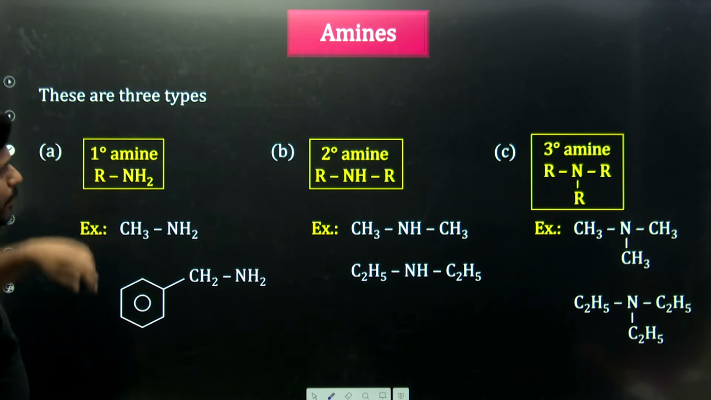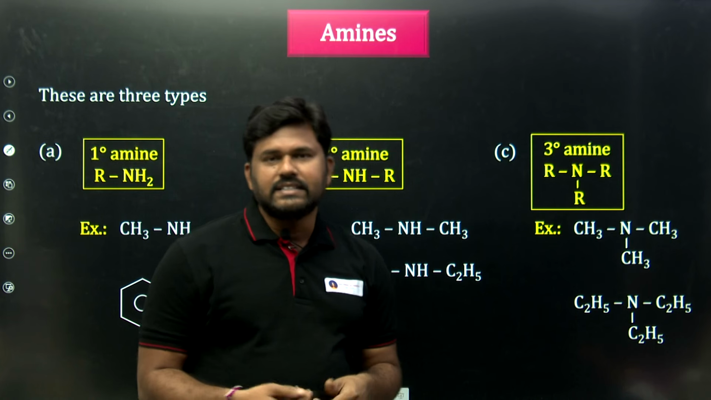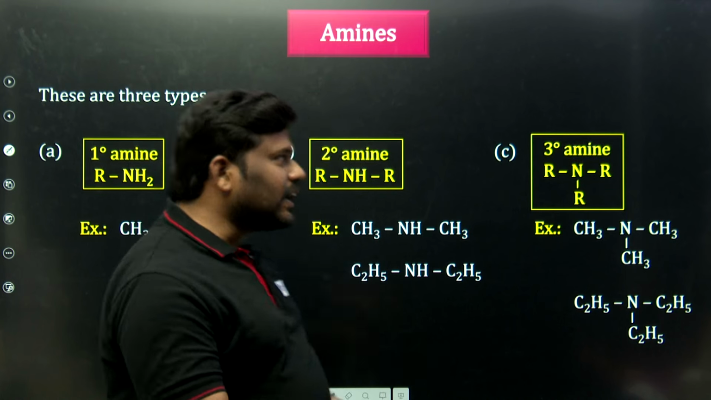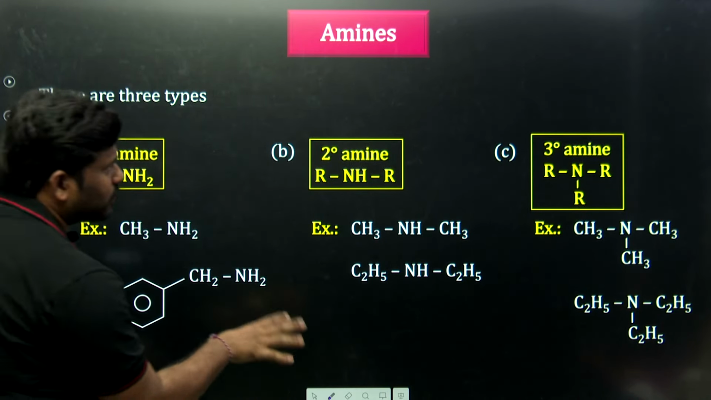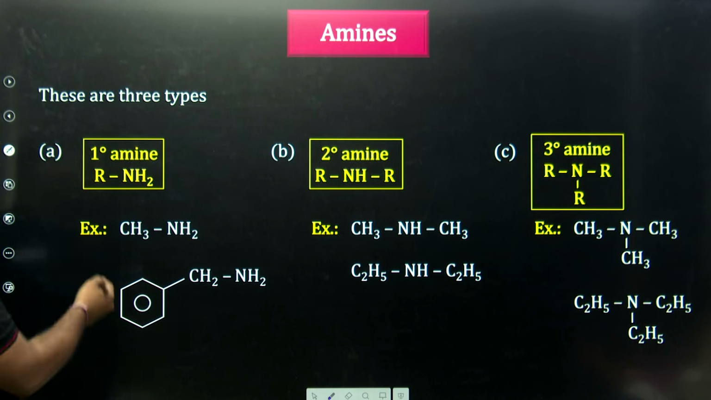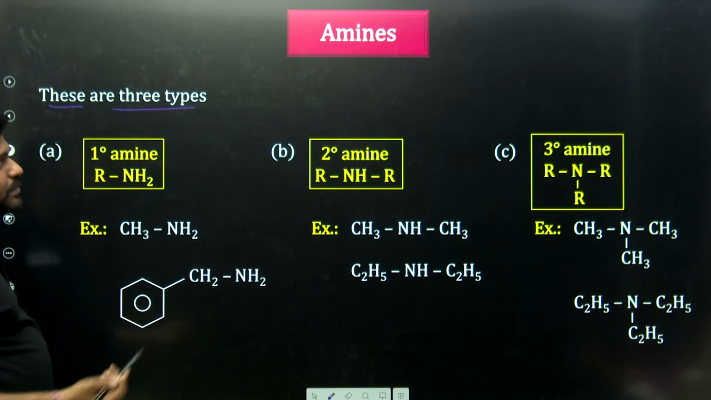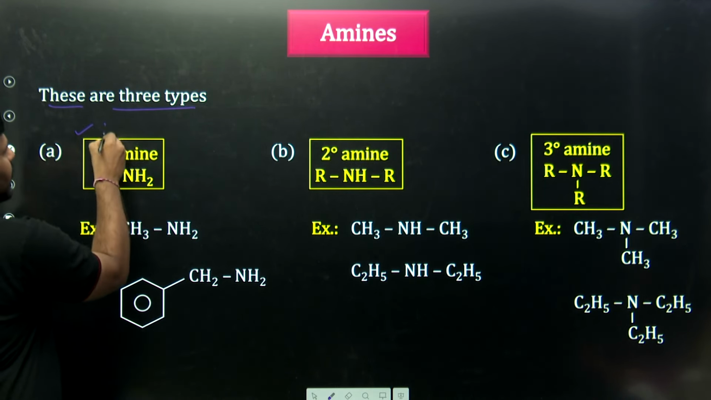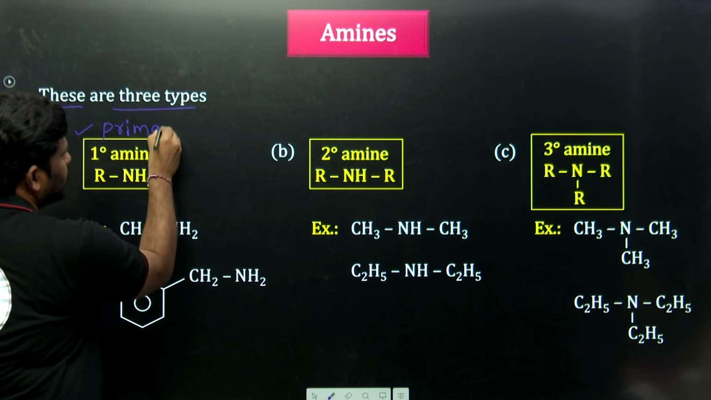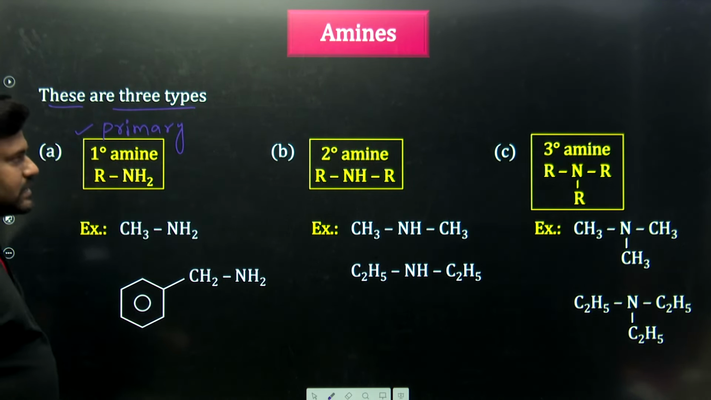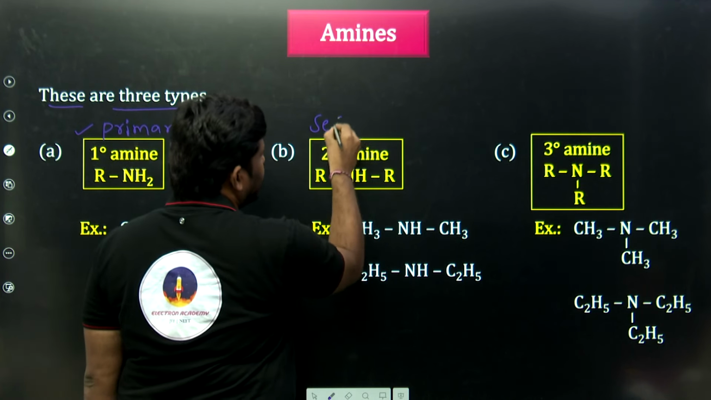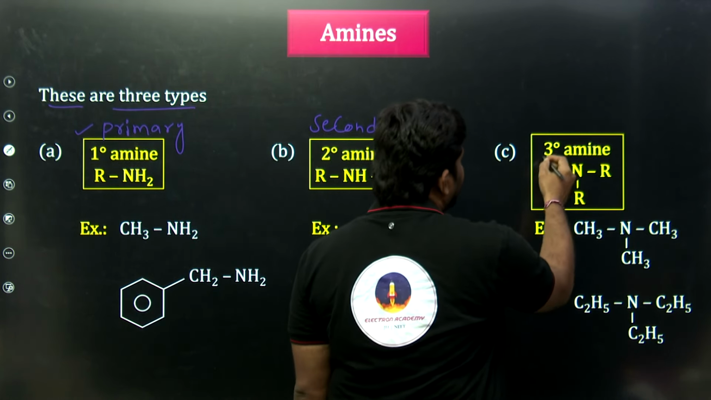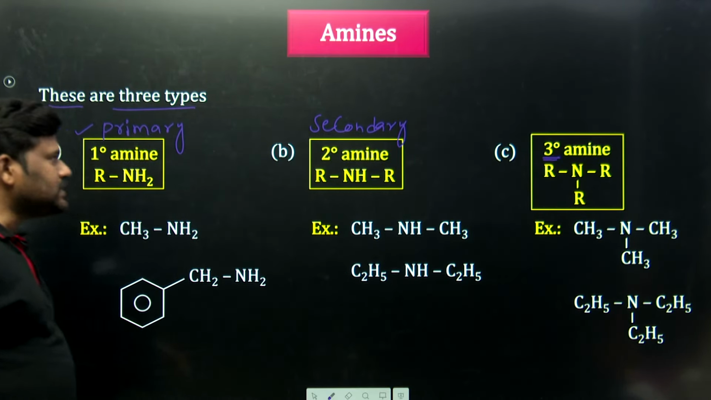So here, amines. Very important. What are the amines, sir? The NH2 group is there, that is called amine. Simple. Again, if you go in depth, amines are divided into three types. What are the three types? Primary, 1 degree or primary, both are the same. So primary amines, this one will be secondary amines, and the third one will be tertiary amines. 1 degree amines, 2 degree amines, 3 degree amines.